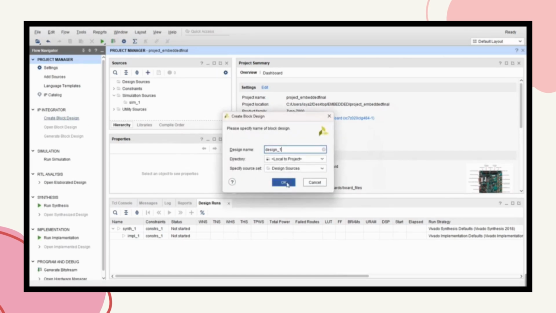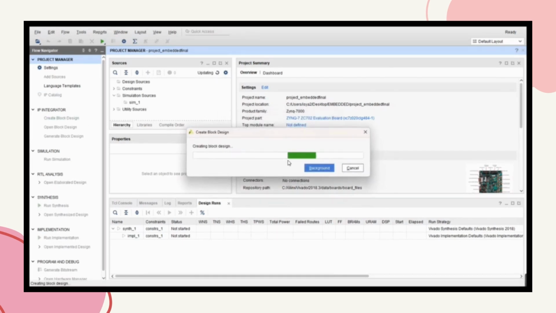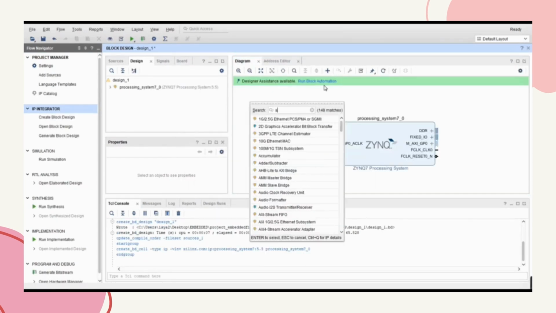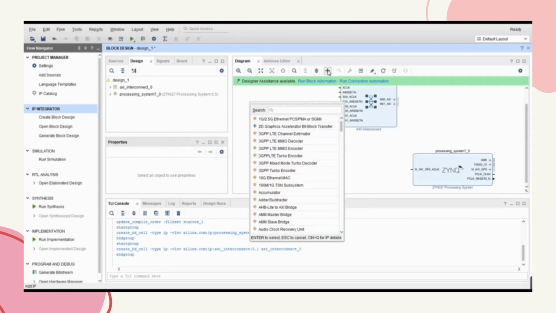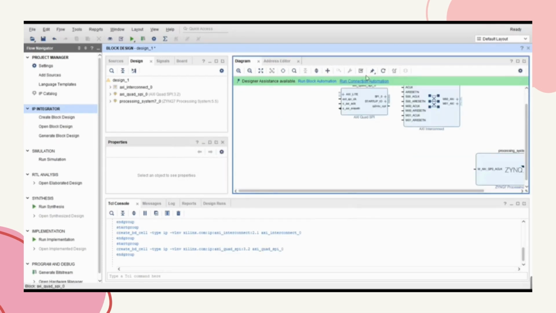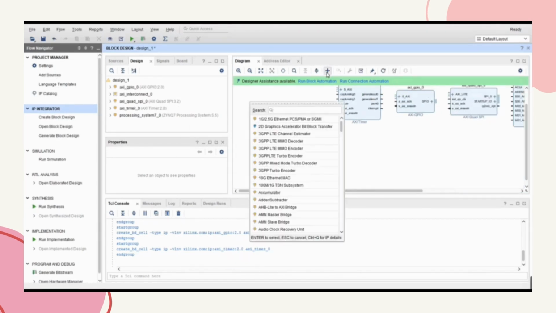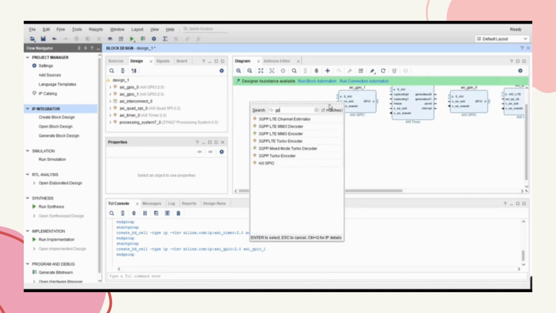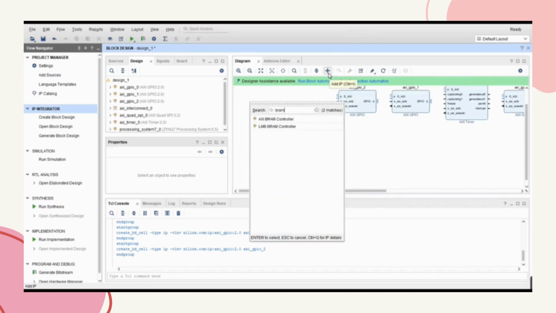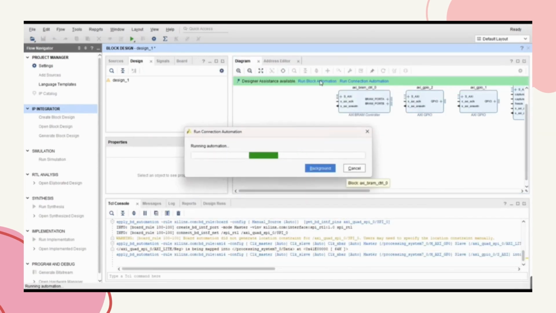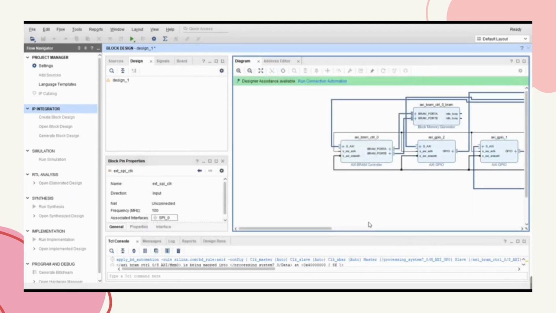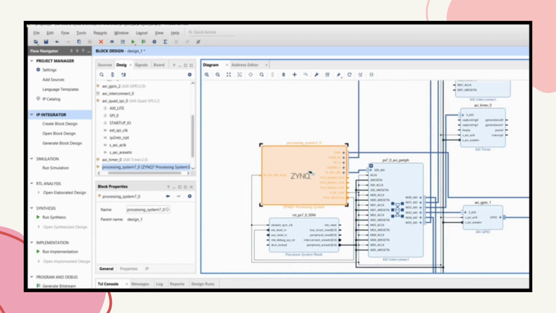So to create a block design, we need to click create block design. Then we need to add all the IP needed to design a door lock system, which is the processing system, AXI interconnect, quad SPI, GPIO for reset button, PIR sensor, and so on. For the BRAM, we need to add BRAM to store data. Then we click run automation.